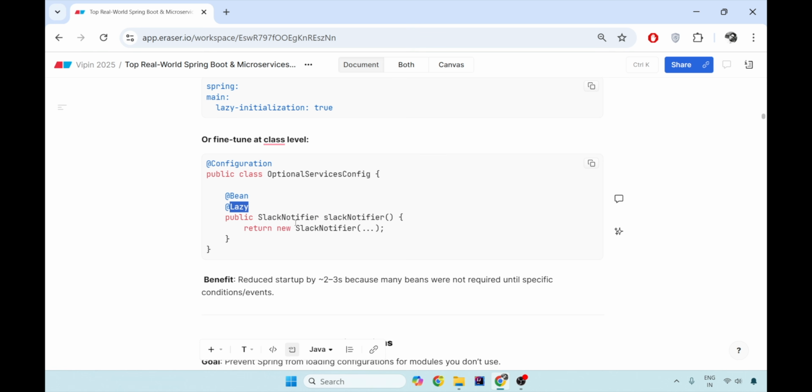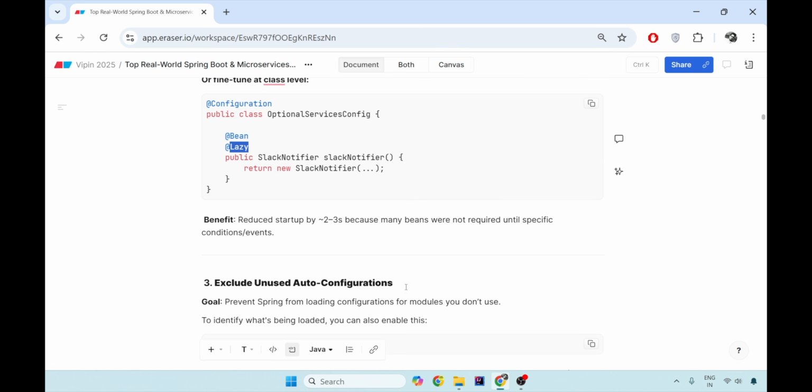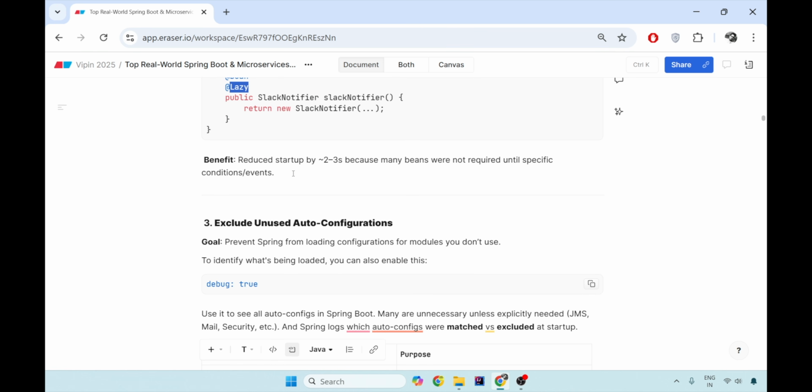The benefit of this lazy initialization of beans is that it reduces 2 to 3 seconds, because many beans were not required at startup time and are used only under special events. Your email notification will only be used when your order has been placed successfully, and it might not be within 15 seconds of your pod startup. It takes time to get the request, place the order, call the payment service, get the payment response, and that is the time when you can start up your Slack notifiers or email notifiers. So that is how you can reduce by lazy initialization.